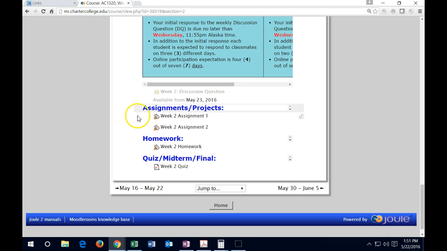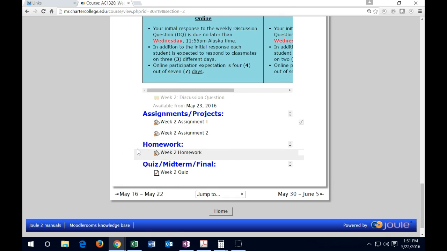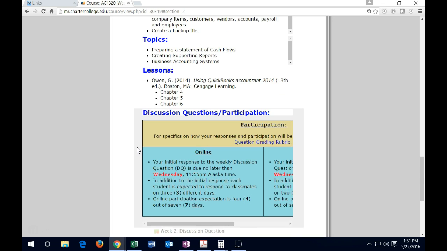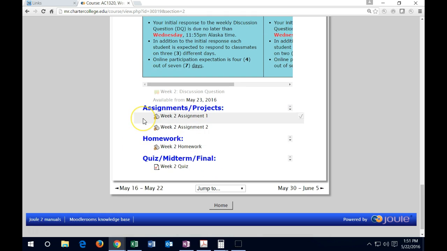Then we have the assignments, so we've got the 2 assignments and the homework, and they're going to be covering these chapters 4, 5, and 6. So make sure to do the one that's covering chapter 4 because it will be pretty small. And the one for chapter 5 will be very similar. Remember that the chapter 6 one will be new. And there's no data file in the chapter 6 one because you're going to open a new company and start a new company on that.